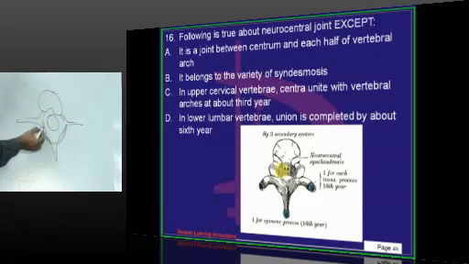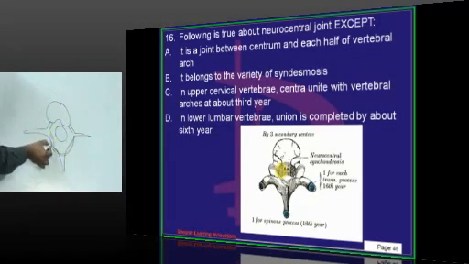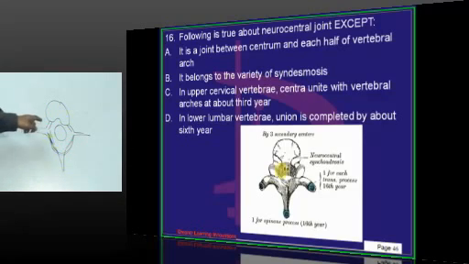Here you find the spinal cord. This neural arch fuses with the body of the vertebra, so total bony fusion is occurring. What type of joint is this? It is a joint between the centrum and each half of the vertebral arch. The centrum is the body. It belongs to a variety of syndesmosis? Syndesmosis, we have said, is where two bones are connected by an interosseous membrane. Here the bones are not connected by an interosseous membrane.